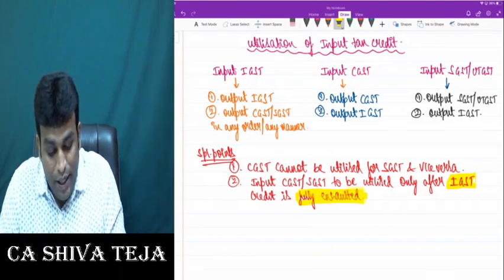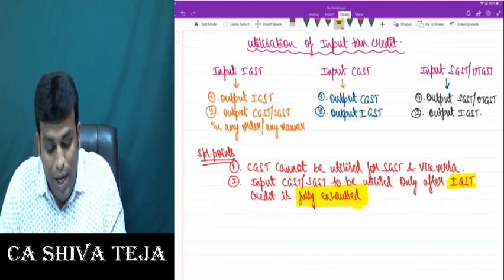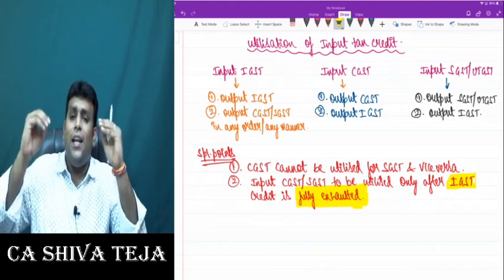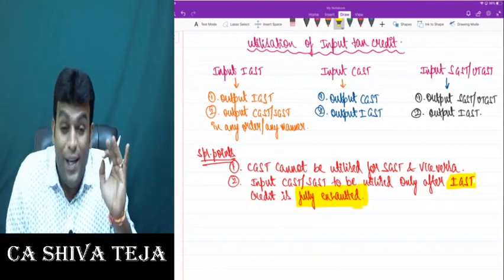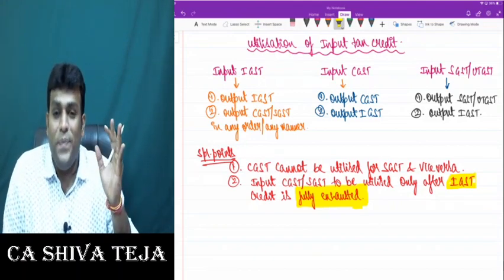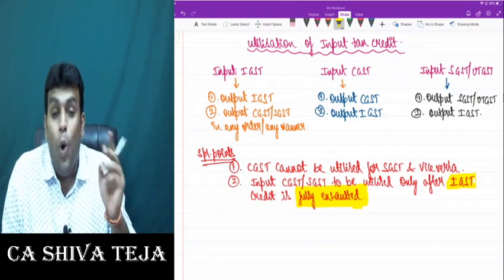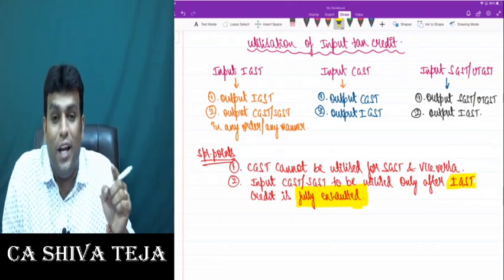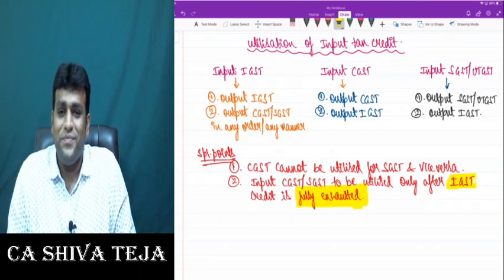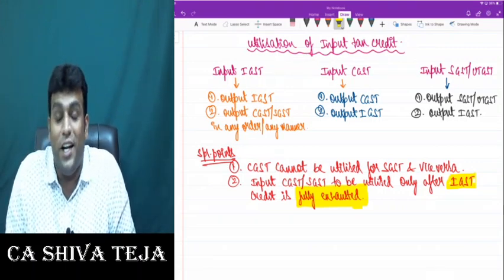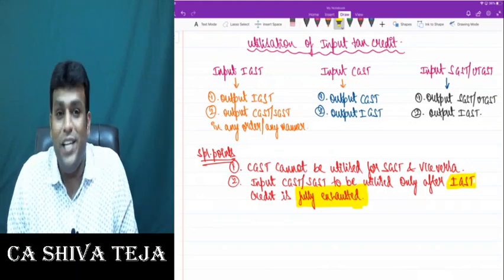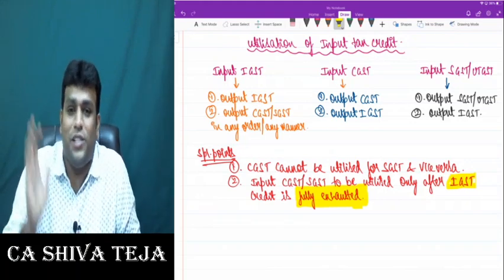Only after IGST credit is what, my dear friends? Fully exhausted. That clearly means don't start using your CGST, SGST credit unless you fully utilize your IGST credit. You touch your CGST, SGST credit only after IGST credit is fully exhausted. I repeat one more time, you touch your CGST, SGST credit only after IGST credit is fully exhausted.